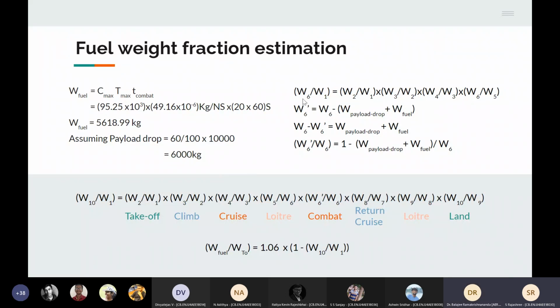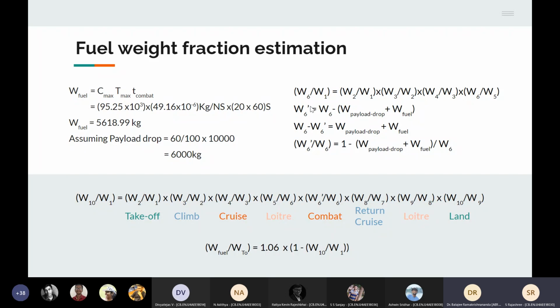The next is for finding the fuel weight fraction. This we looked at in one of the references, which is Jan Roskam, and this is the procedure that was roughly followed there. W6 by W1 is the weight fraction before combat, or just after loiter, and W1, the initial weight, would be the product of all the other different weight fractions.